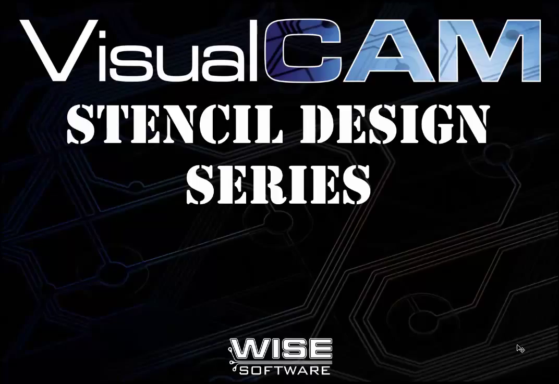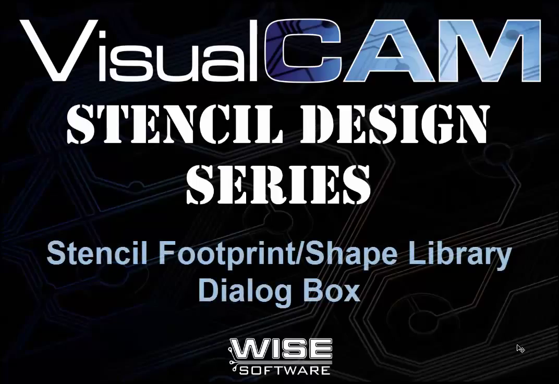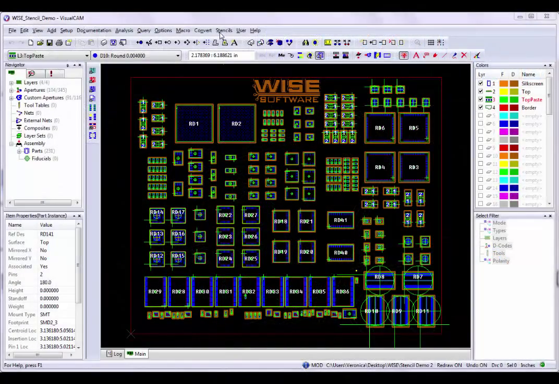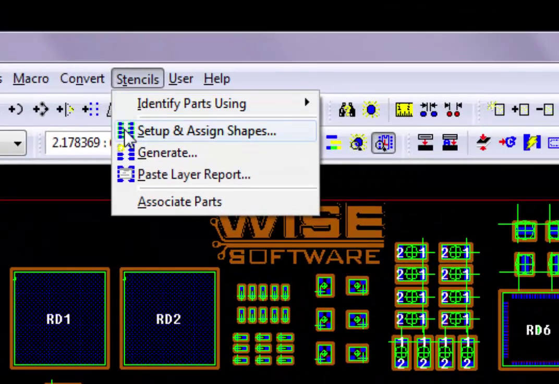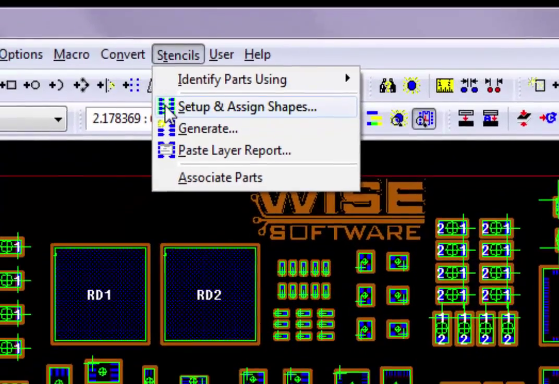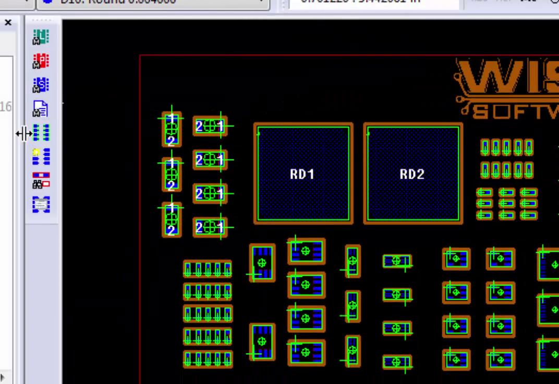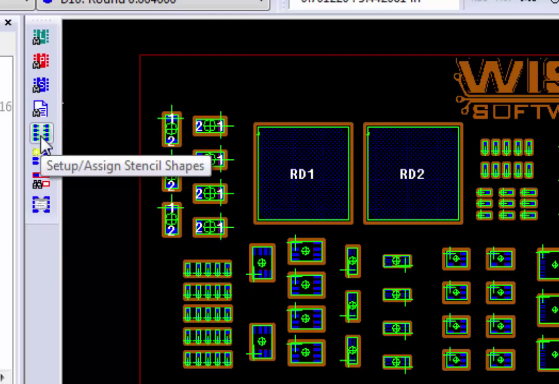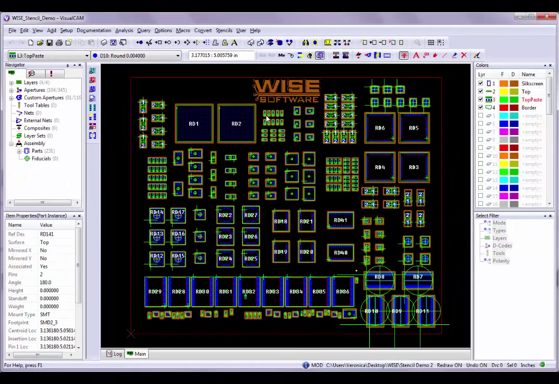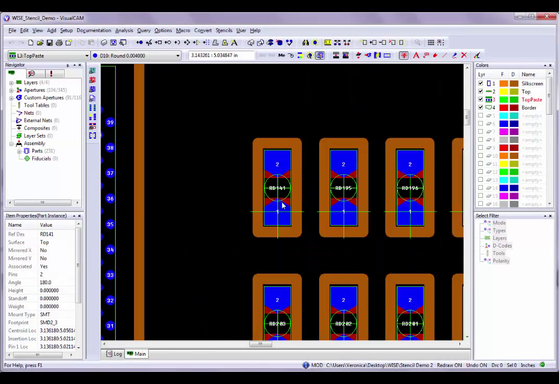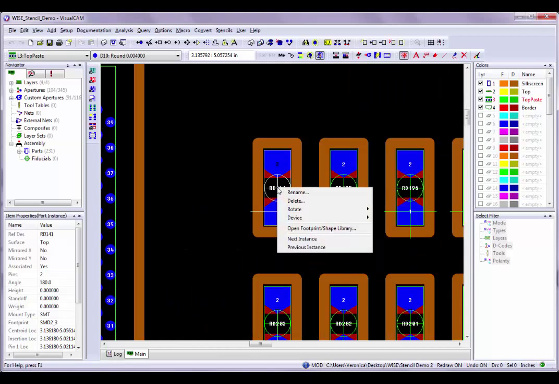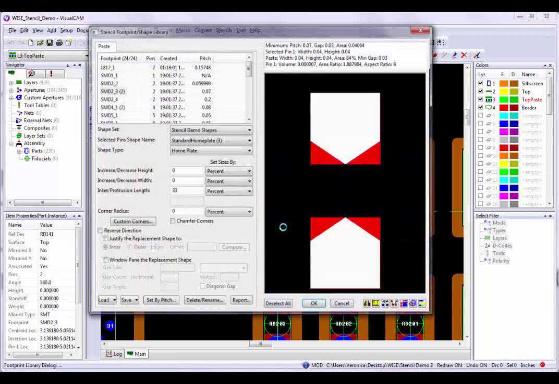In this demonstration, I'm going to go into detail of how to use the Stencil Footprint Shape Library dialog box to define paste shapes. I start by going to the Stencils menu and selecting the Setup and Assign Shapes command. You can also access this command using the Setup Assign Stencil Shapes button located on the Stencil toolbar. A third way to open up the Stencil Footprint Shape Library dialog box is to right-click on an individual part and choose Open Footprint Shape Library from the list of options.